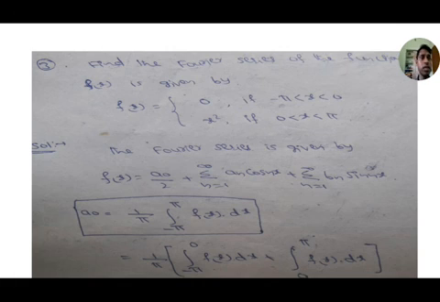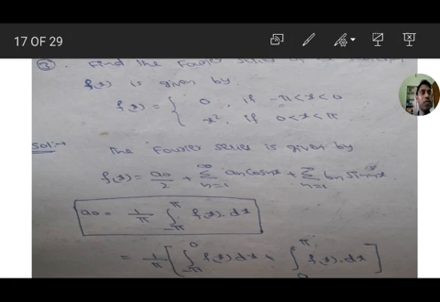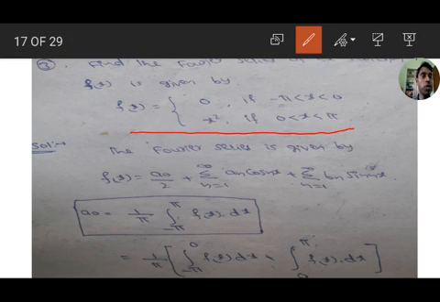Find the Fourier series for the function f of x, which is given by f of x equal to 0 if minus pi less than x less than 0, and x square if 0 less than x less than pi. It is also a point of discontinuity.